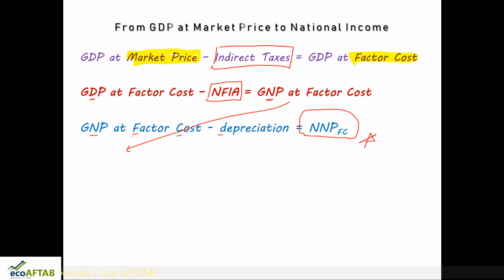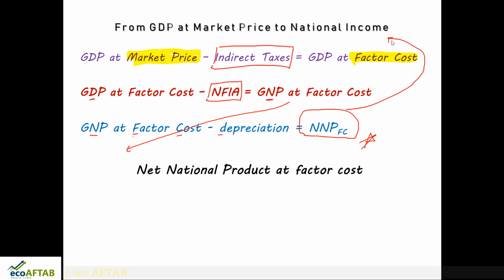This is one of the most important concepts, and this is what is called national income. So net national product at factor cost is also called the actual national income of the country.